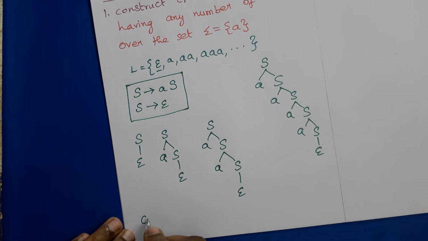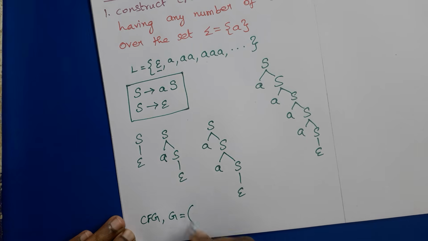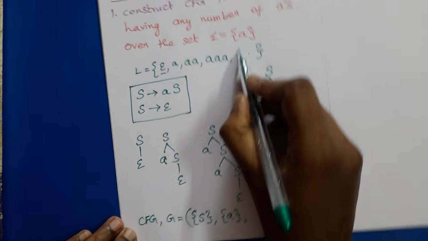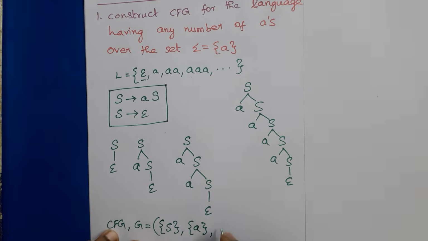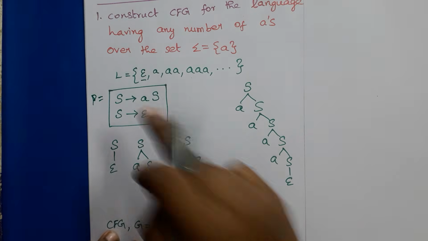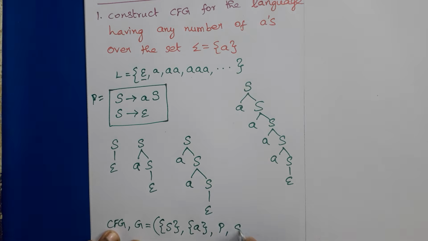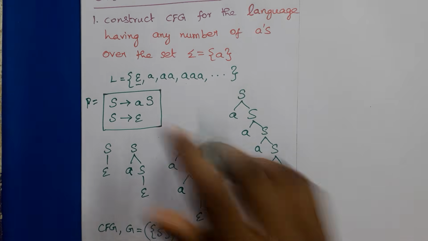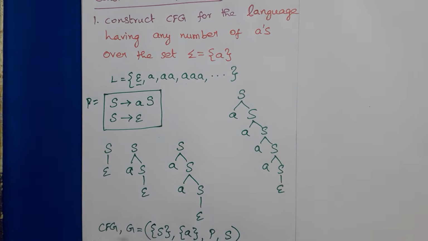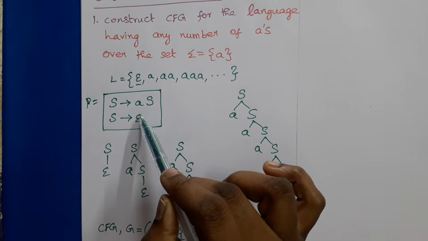But how do we write the context-free grammar notation? As a 4-tuple: CFG G is equal to (V, T, P, S). V is S here. Terminals are A alone, as given in the question. Then the set of productions P that we have written. Then the start symbol of the grammar is also S. So construct CFG means we have to write this tuple notation and the set of productions.